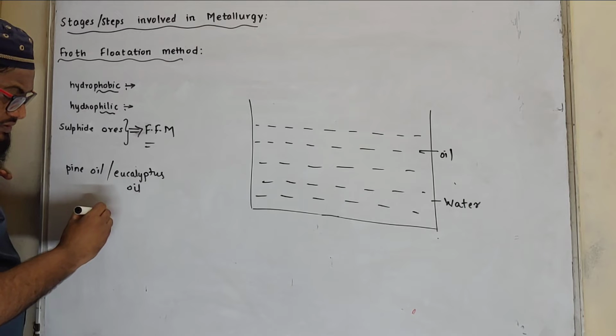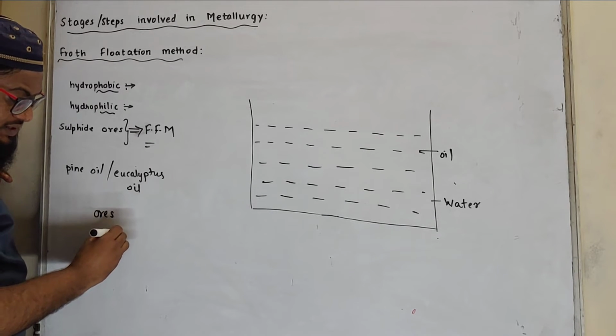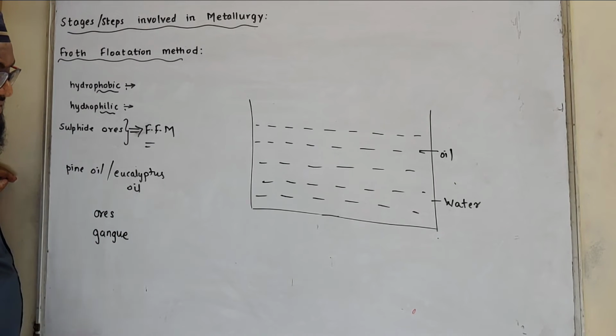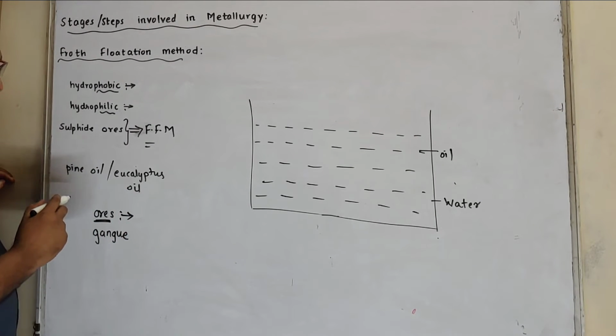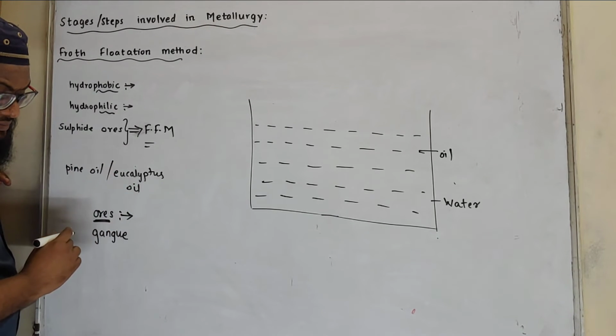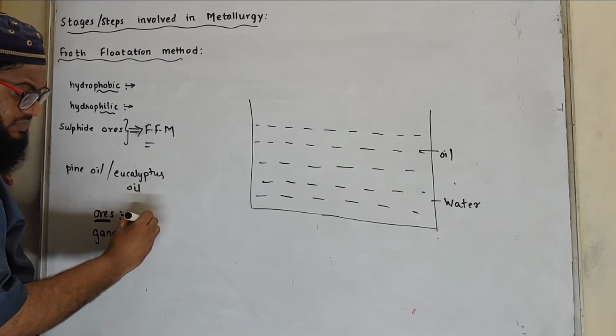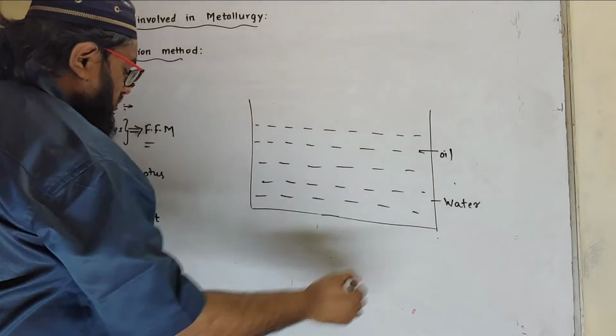What happens over here? The ore contains ore particles as well as gangue, unwanted particles. Ore particles, since they are hydrophobic, meaning they move away from the water, are wetted by oil. A tank contains two things, oil and water.